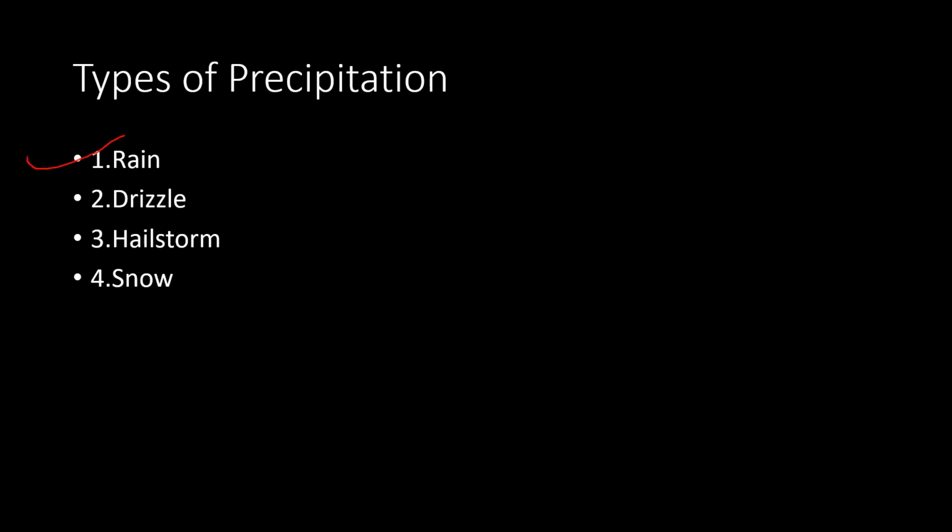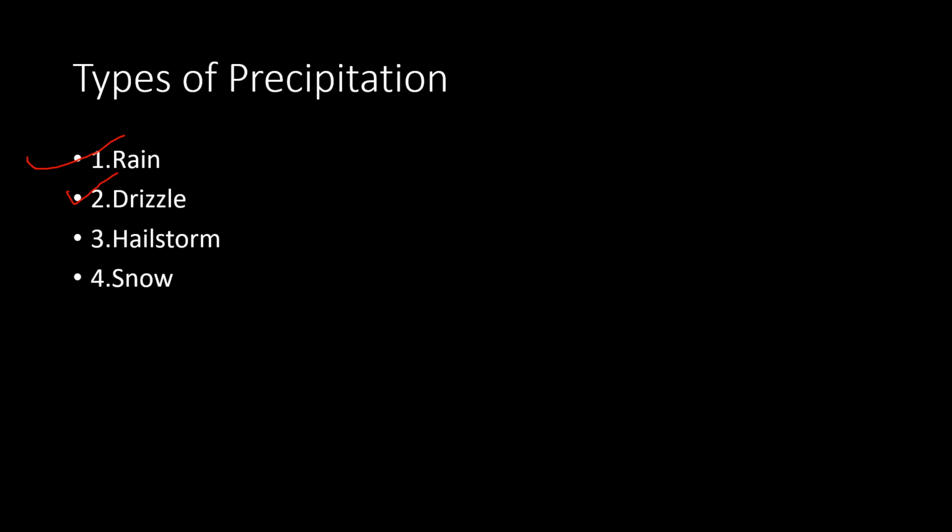If it is rain, then it means that it is falling in the form of water droplets, and the size of the droplets is around 0.02 inch. But if it is in the form of drizzle, it means it is falling very uniformly, and the size of the water droplets is less than 0.01 inch.